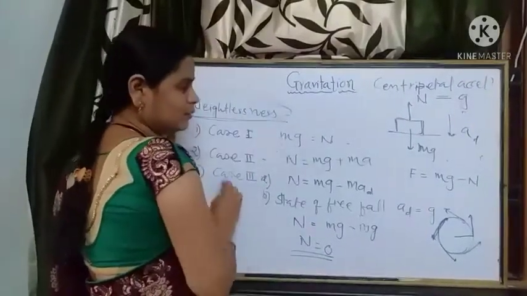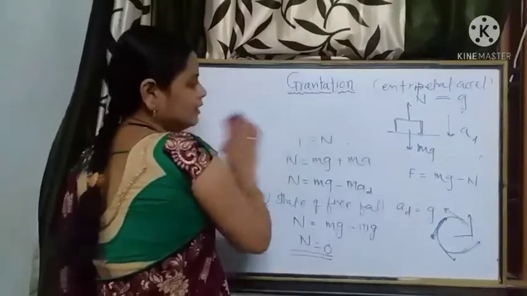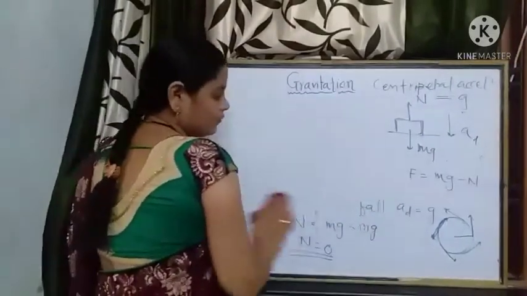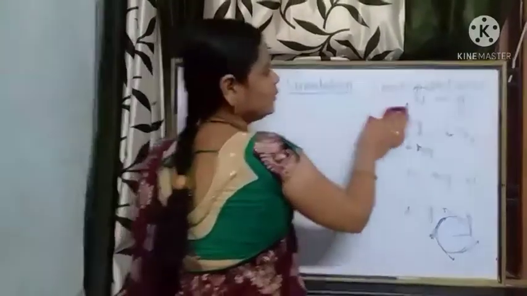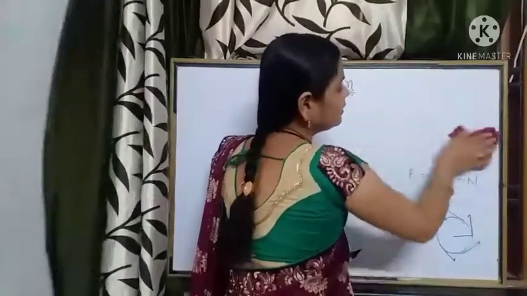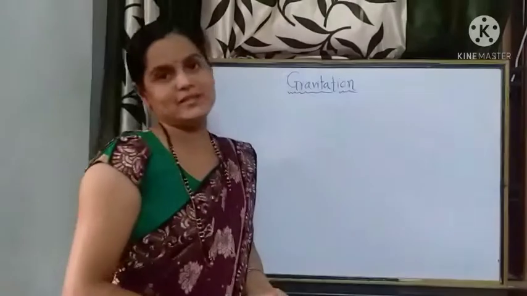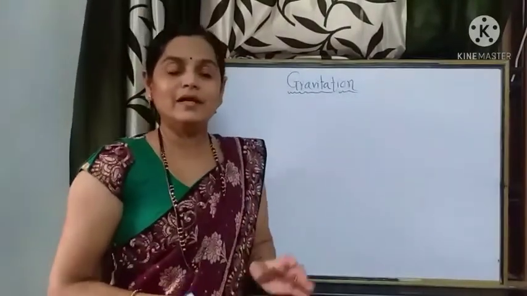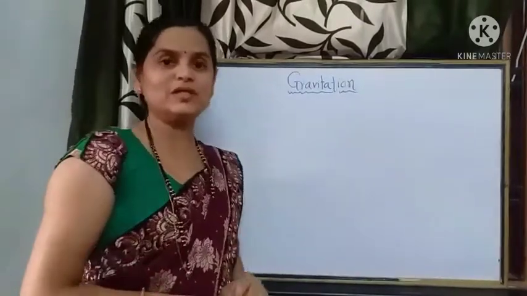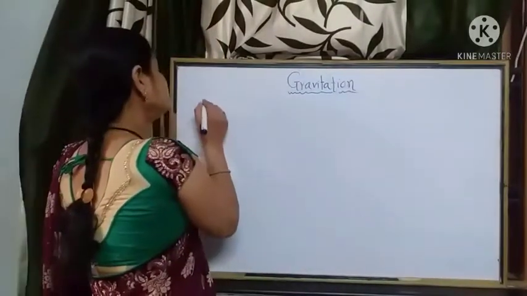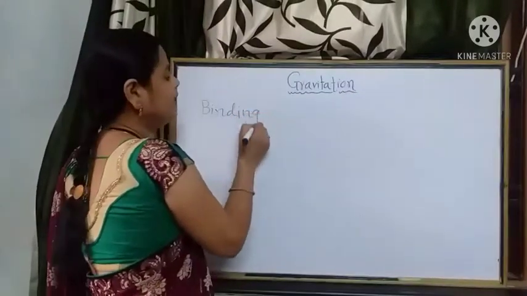So we have seen the different cases related to the normal reaction, which is the apparent force, and the difference between the actual force and the apparent force felt by an object or a passenger inside the lift. Now the last article from the theory of this gravitation chapter is binding energy.